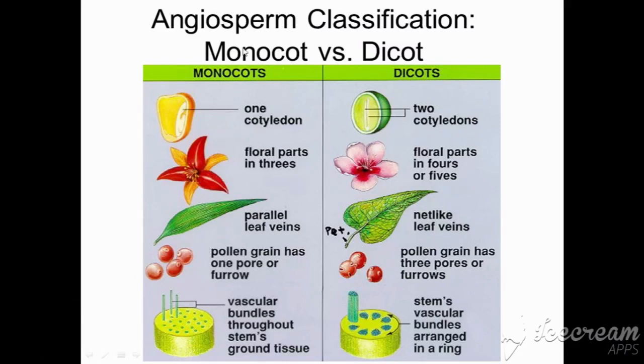Coming to the leaf of monocots, parallel leaf veins. The smaller lines that you observe in a leaf are called veins, and these veins are long lines which are parallel to each other, guys. You can observe this leaf of a dicot. The veins form a network.